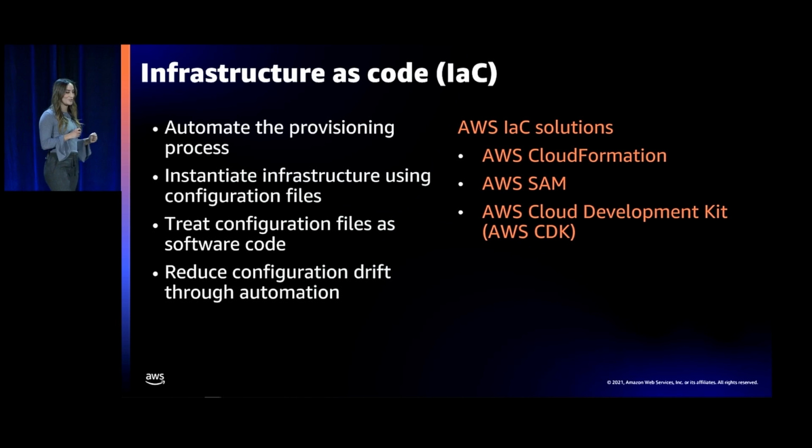Templates are a way to store your infrastructure as code so that it can be reusable. With infrastructure as code, you're automating the provisioning process. So you're not going to go to the console, choose this Lambda function, choose this as the trigger for that function, connect them like this. You're not going to the console at all. You're going to use a tool called SAM, which we're going to use in a minute to deploy.